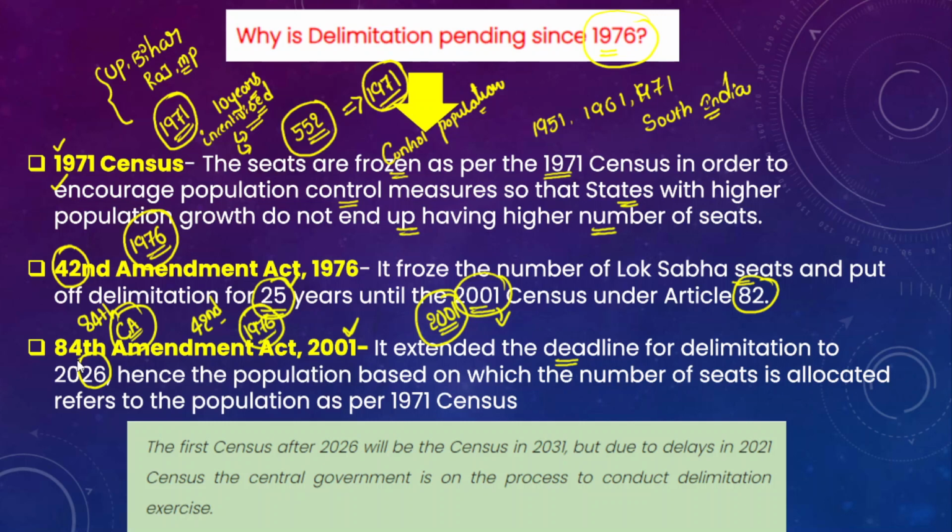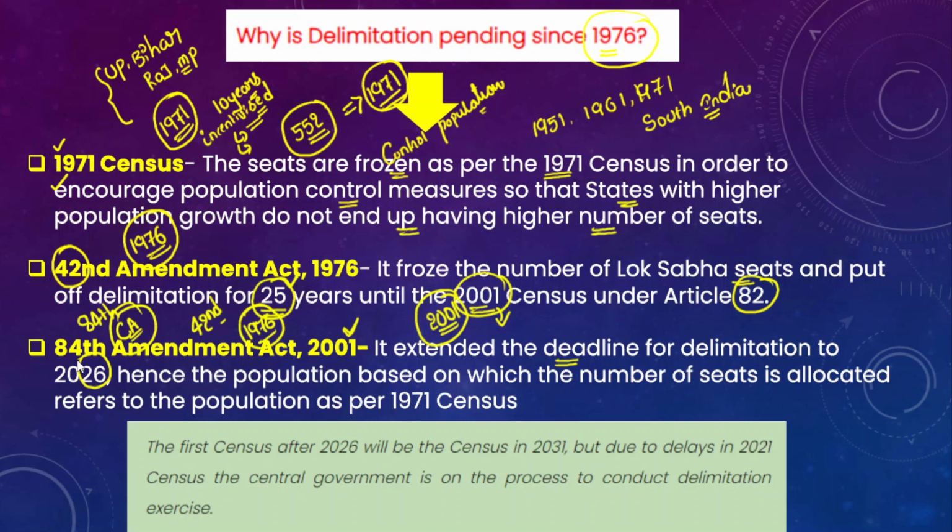Now if you look at the North Indian states, like we discussed earlier, UP, Bihar, Rajasthan and Madhya Pradesh, they will get more seats compared to the South Indian states, especially Kerala and Tamil Nadu, because those states have made significant progress in controlling population.